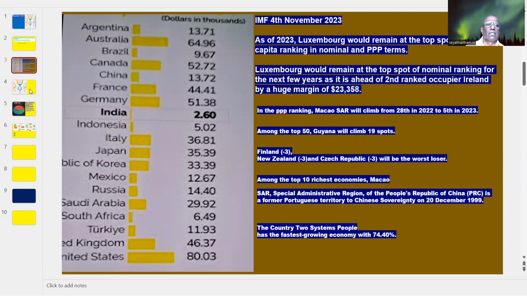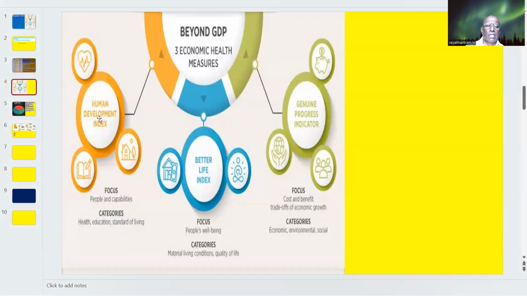So GDP no way reflects the reality of a better life, the human development index, the better life index, or genuine progress indication. So we should focus more on the people and their capability so as to measure the human development index. We should focus more on people's well-being in the form of life expectancy and material living conditions, and quality of life in the way of the better life index. In this way, genuine progress indication should be measured. So it should cover these three things: human development index, better life index, and genuine progress indication.